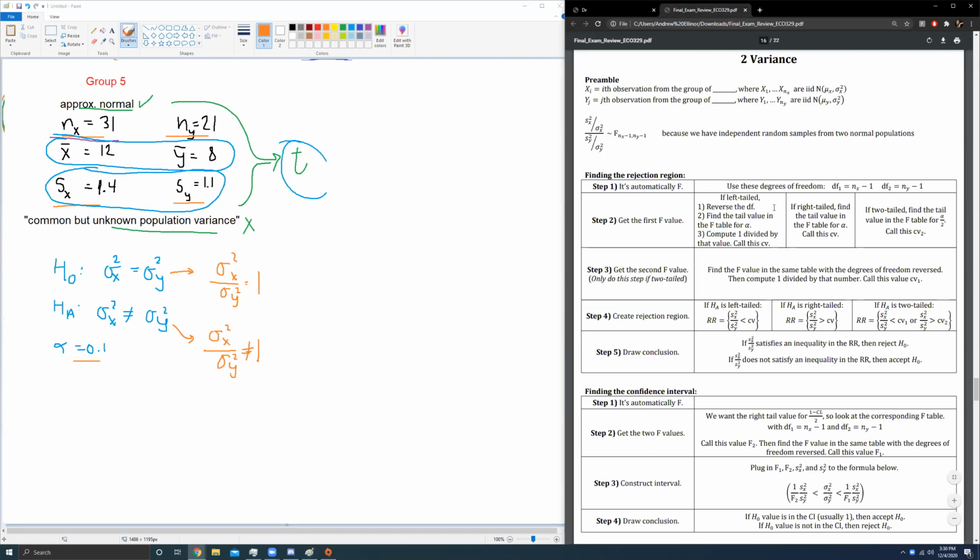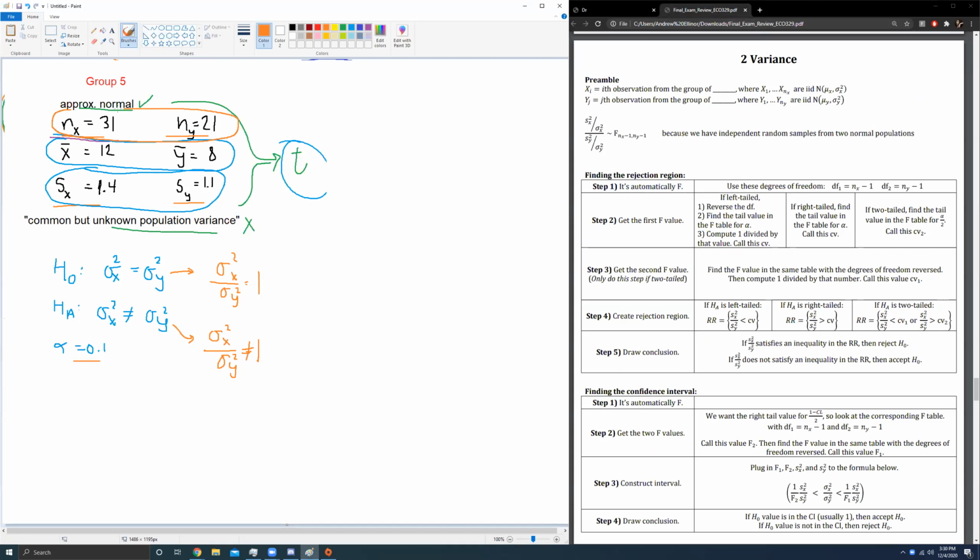So we have 2 possible degrees of freedom, DF1 and DF2. And those are based on the sample sizes from up here. DF1 corresponds to nx minus 1. So we have DF1, what's called the numerator degrees of freedom. Why is it numerator? Because x is in the numerator, whereas y is in the denominator. The df numerator, or df1, is 30, while df denominator, or df2, would be 20. So I just subtracted 1 from this, subtracted 1 from this, and that gives me my degrees of freedom.